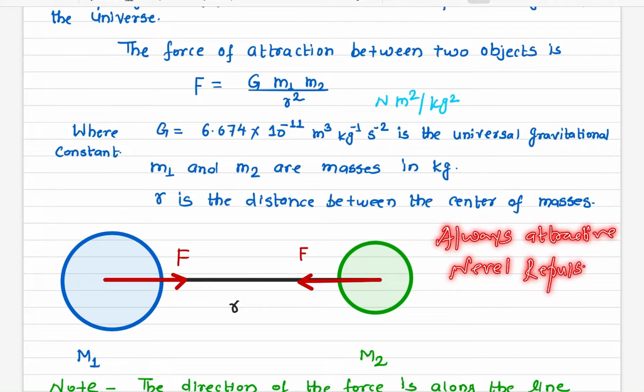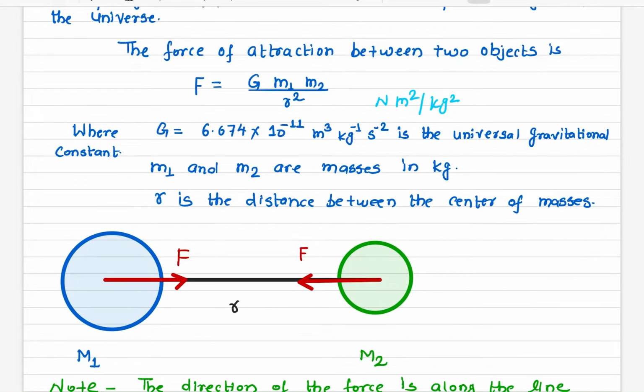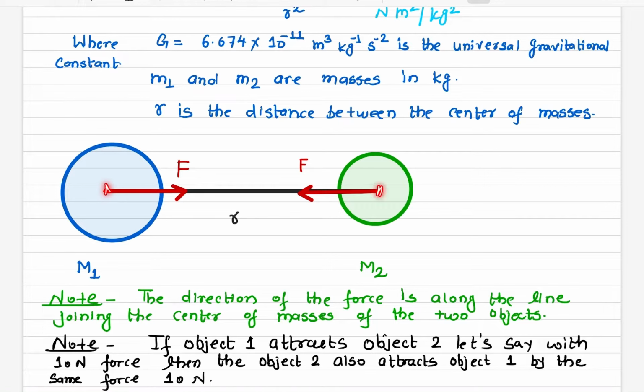That means if you have two objects here, then the force acting onto this object by this object will be towards this one, and the force onto this object by this object will be towards this way. And the distance between the two objects is always measured from their centers of mass. So in this case it is a homogeneous sphere, and the distance is measured from the center.